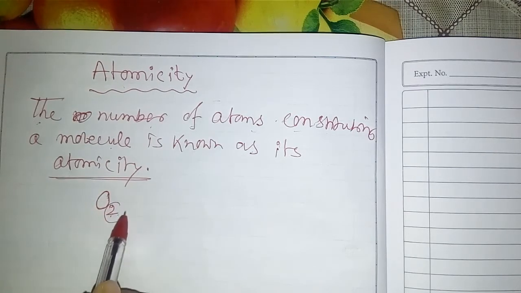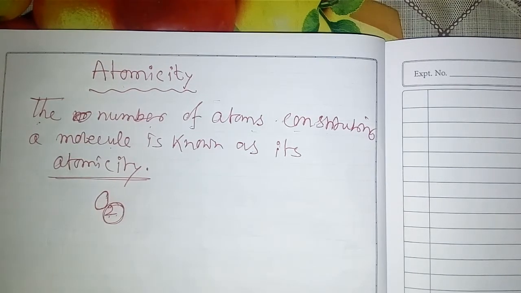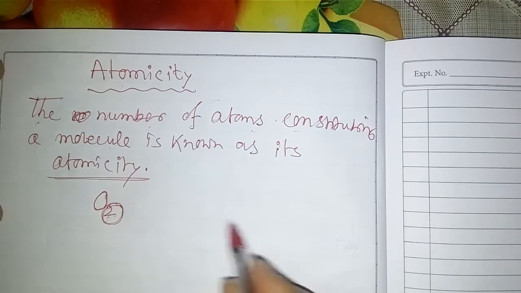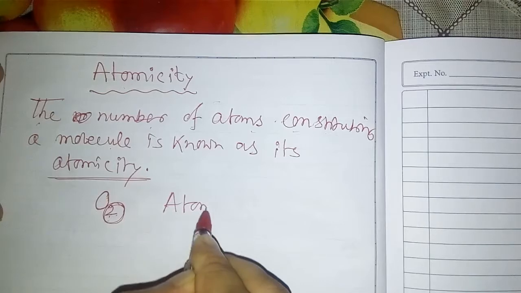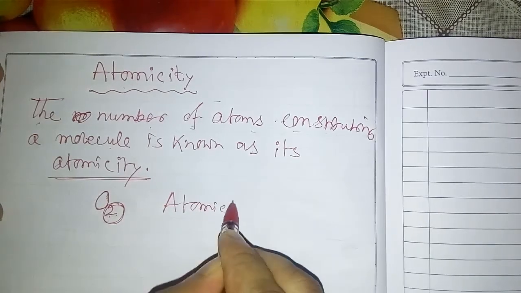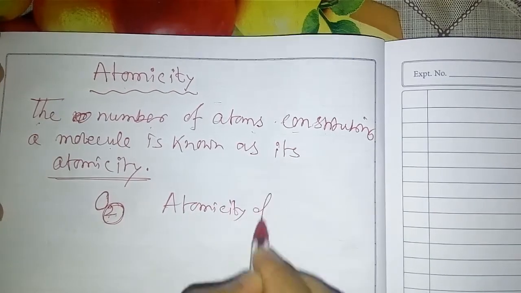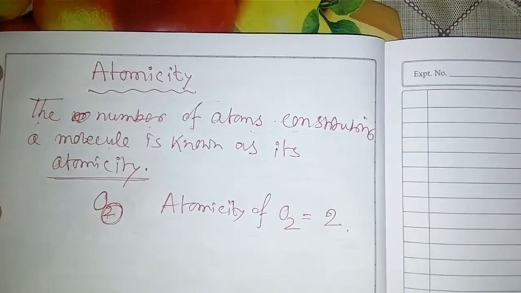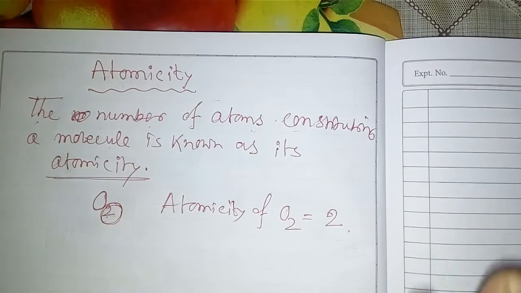The atomicity is 2. The atomicity of oxygen gas is 2.